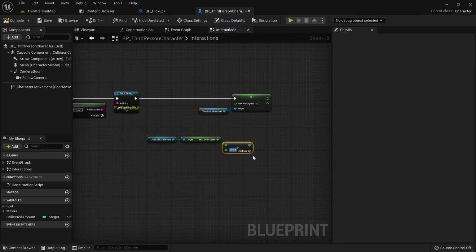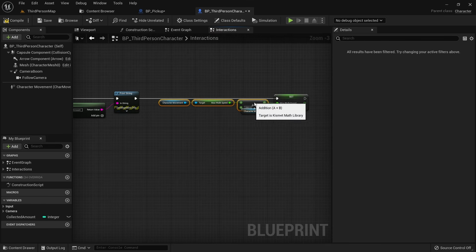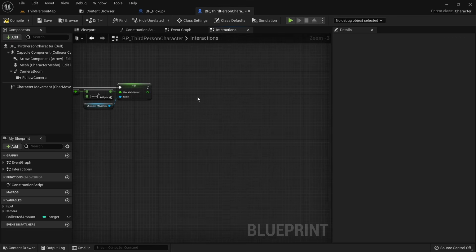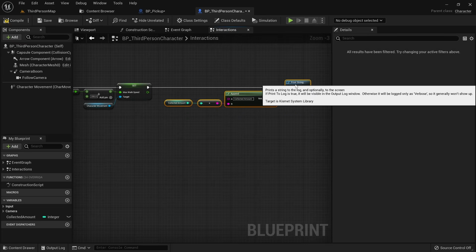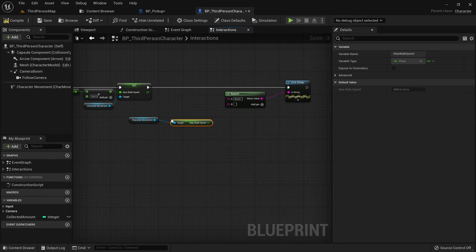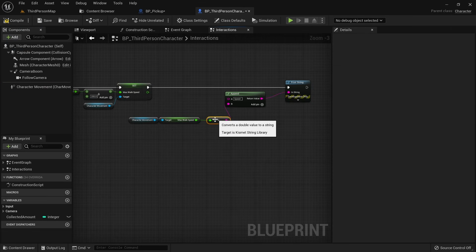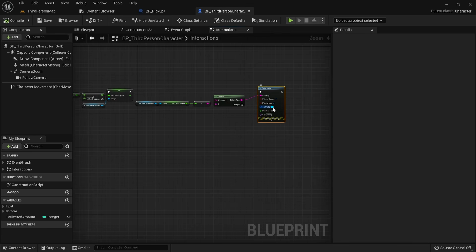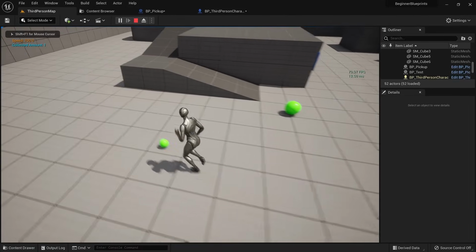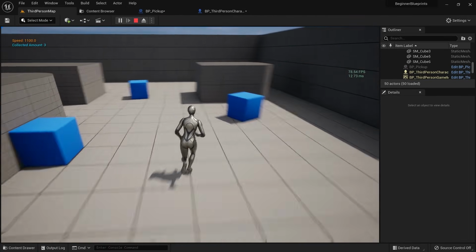Let's put in a really big value like 200, and let's also print the newly set amount so we can confirm that everything is working correctly. We can just copy and paste our print string and append node from the collected amount, and then again get max walk speed from the character movement component. And let's also change the color of the string. When you play in editor now, you can see that all of this is working perfectly and our character becomes faster and faster as we pick up more pickups.